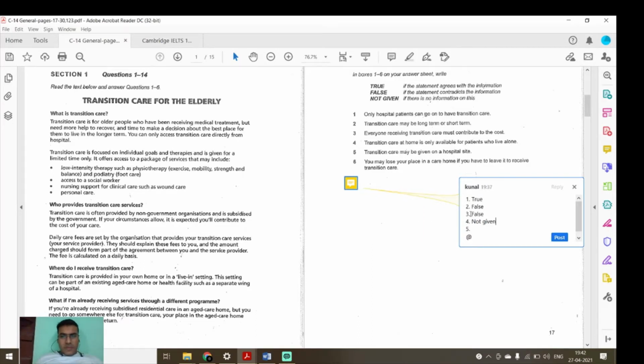Sorry. Transition care may be given on a hospital site. May be given. Yes, it can be given as it has been written like aged care home or a health facility such as separate wing of a hospital. So it will be true.